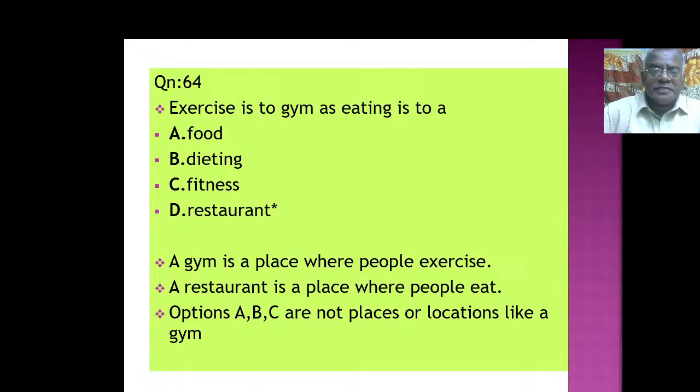Exercise is to a gym, as eating is to a what? Exercise எங்கே செய்வோம்? ஜிம்க்கு போய், உடற்பயிற்சி கூடத்துக்கு போய் செய்வோம். Eating எங்கே செய்வோம்? இங்கே கொடுக்கப்பட்டதிலிருந்து ரெஸ்டாரண்ட், ஹோட்டலில் போய் சாப்பிடுவோம். So exercise is to gym, as eating is to a restaurant. A gym is a place where people exercise. A restaurant is a place where people eat. Options A, B, C are not places or locations like a gym.